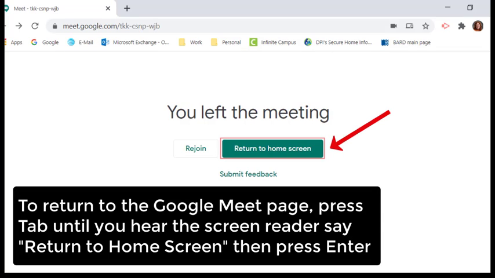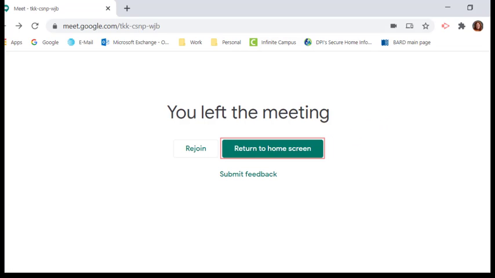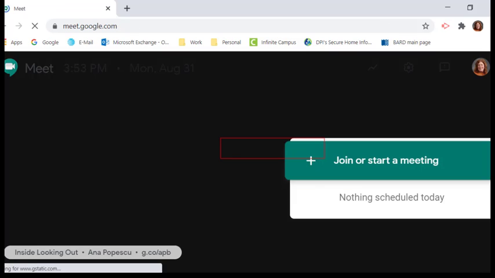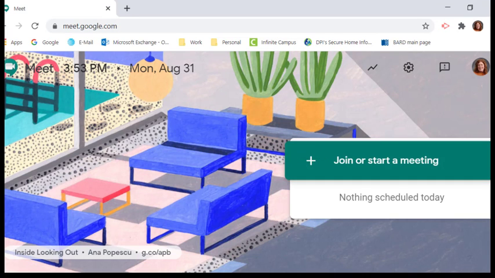And that will allow you to find that join a meeting button again so that you can join your next class. And suppose that next teacher is perhaps Mrs. Arndt or Mr. Bailey or whoever that next teacher is, or Mrs. King. So we're going to hit that. Enter. And we're right back on that Google Meet home screen.